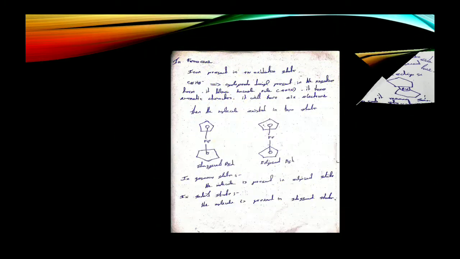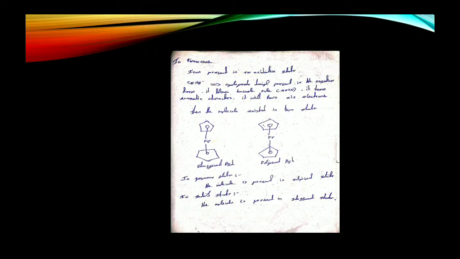In ferrocene, the iron atom is present in the +2 oxidation state. Each cyclopentadienyl ring is in the negative form. Firstly, I told you it has aromatic character, so it also follows Huckel's rule. Then the staggered form is possible in the solid state. In the gaseous state, the eclipsed form is possible. That is shown in the picture.